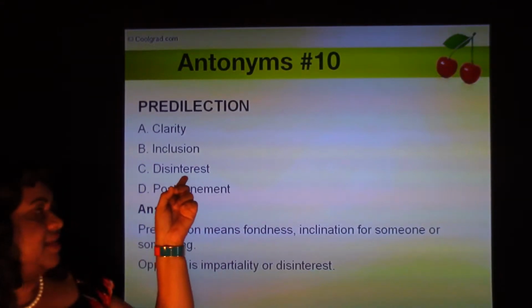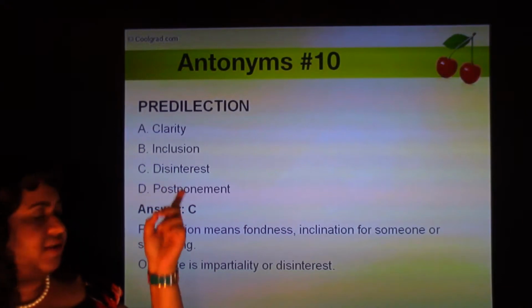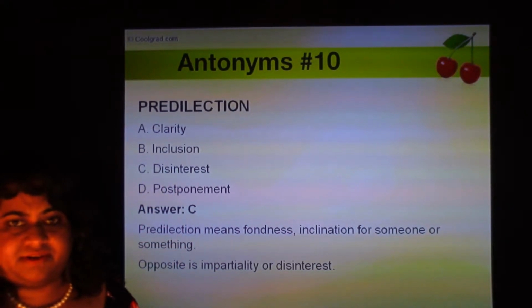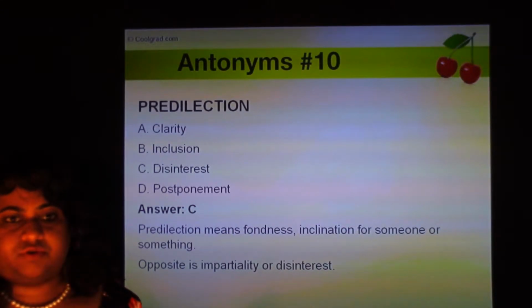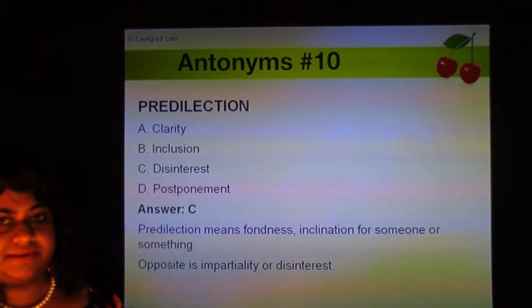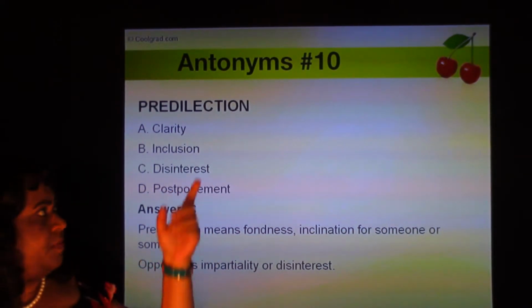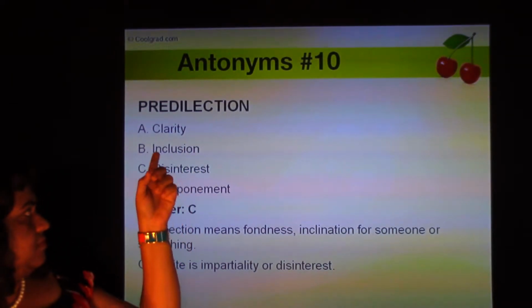So disinterest means impartial. Disinterested is very different from uninterested. Uninterested means lack of interest, but disinterested means when you don't take sides, when you're impartial. So predilection means a fondness. Disinterest means unbiased. The opposite of predilection is disinterest.